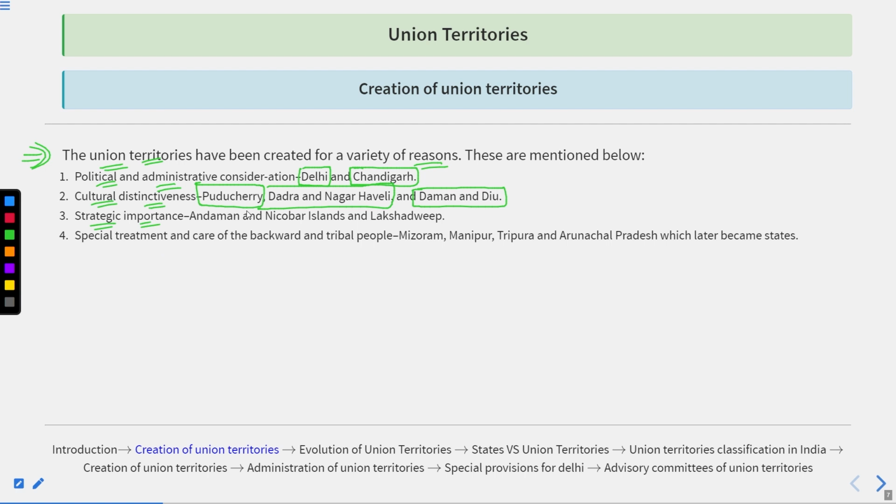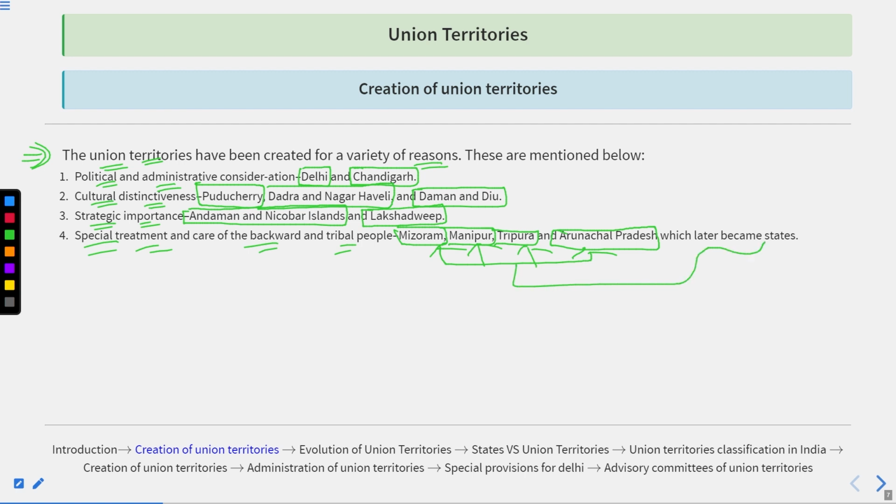Strategic importance, the Andaman Nicobar Islands and Lakshadweep were created for special treatment and the care of backward and tribal people. Mizoram, Manipur, Tripura, and Arunachal Pradesh were created. Okay, but we know all these later became states.